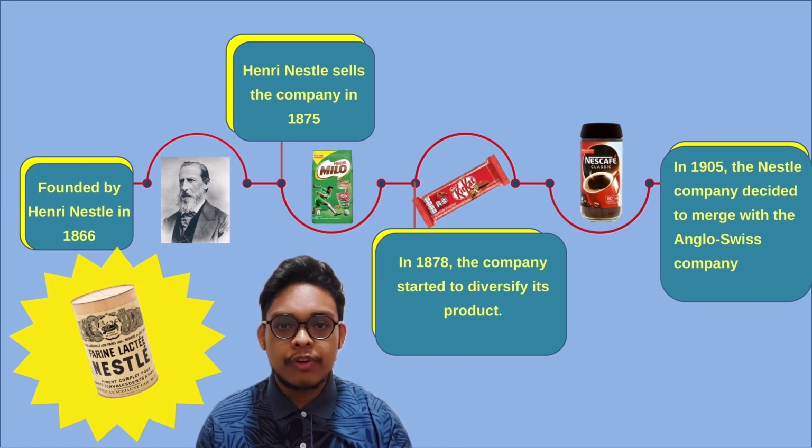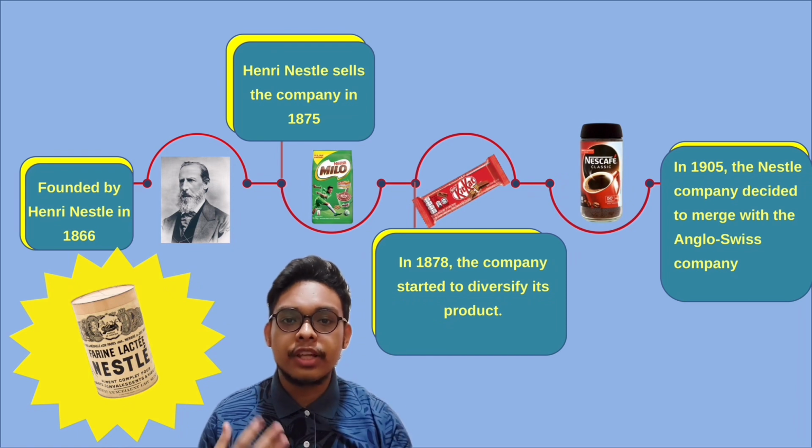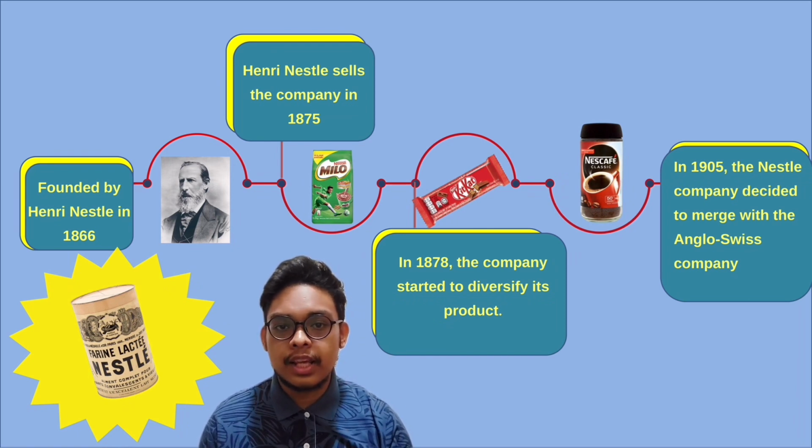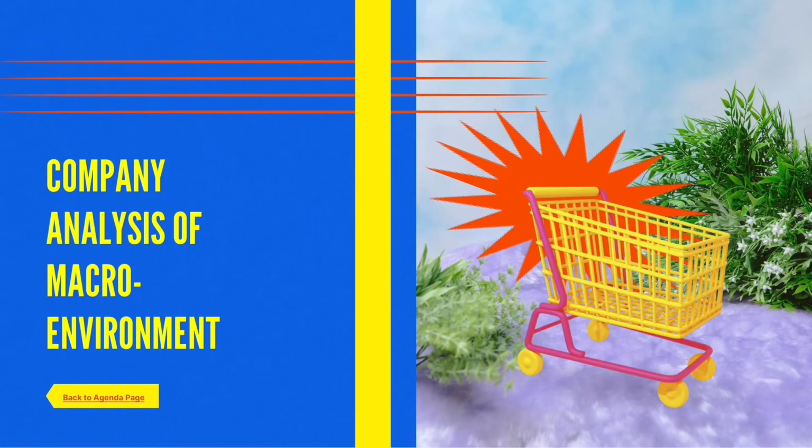And in 1905, the Nestle company decided to merge with its main competitor, the Anglo-Swiss company, to form a company that was called the Nestle Anglo-Swiss Company. The company merging will remain until today.